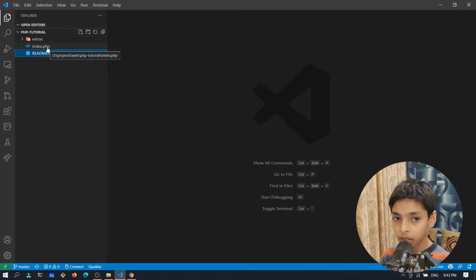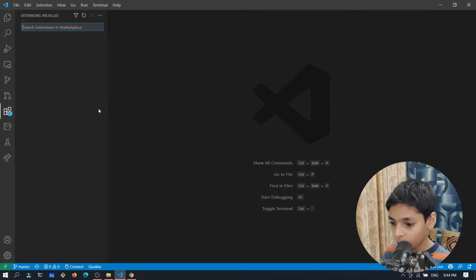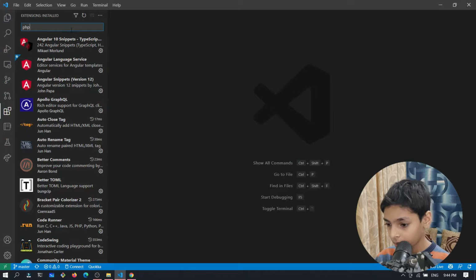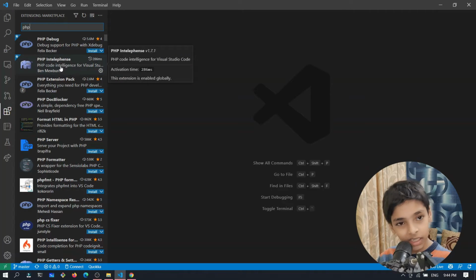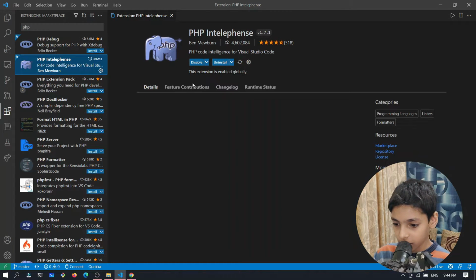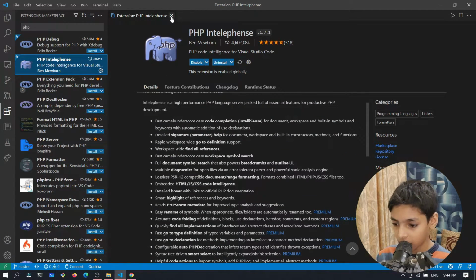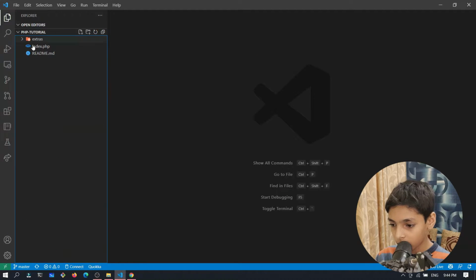When you're writing HTML, you use index.html. Like that, in PHP you type index.php. And another thing, if you are using VS Code, you need to come into the extensions tab and search for PHP, and download an extension for it. This one, PHP IntelliSense. Okay, so download this one. This will give you many of the features that you need, and then you're good to go.